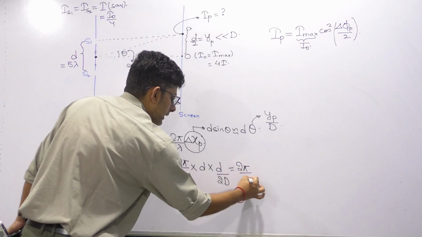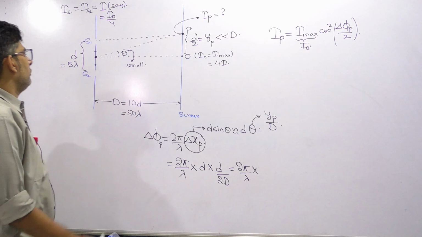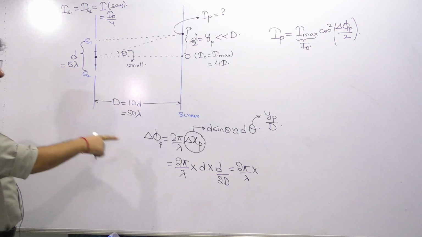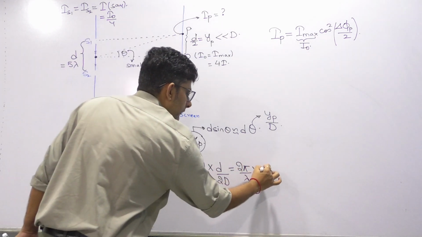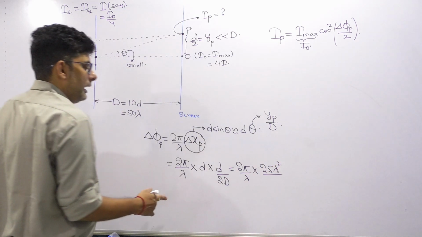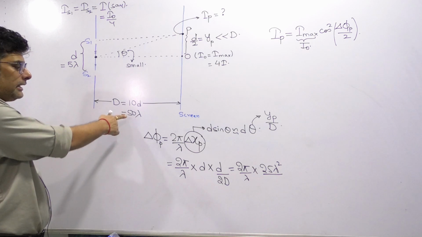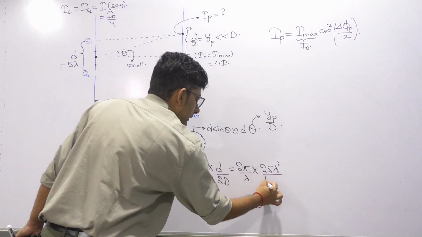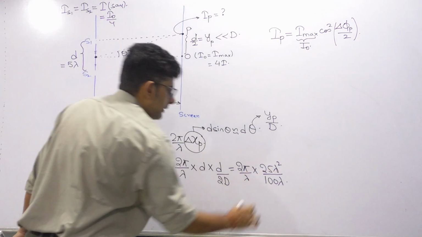2 pi by lambda into small d, which is 5 lambda, so d square will become 25 lambda square. And capital D is 50 lambda, 50 twos are 100 lambda.